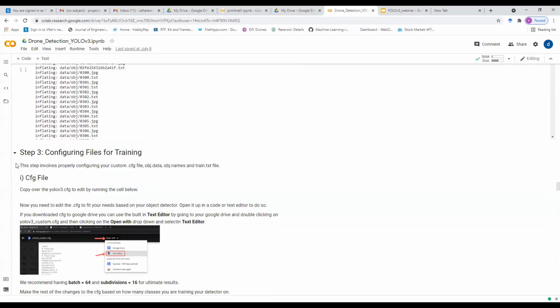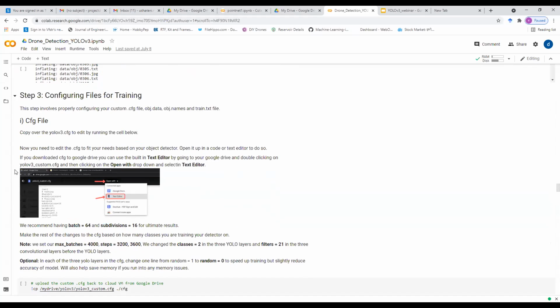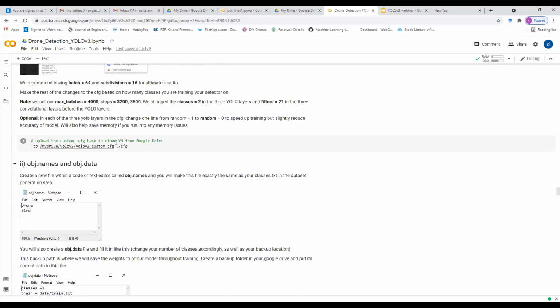So we have zipped all our images, uploaded them to Google Drive, and copied them to this virtual machine. This is how we'll modify our configuration file. We'll be changing classes and batch size or subdivisions accordingly. These are the width and height of our image, 416 cross 416 pixels. After modifying that CFG file, we'll rename it as YOLO v3 underscore custom, and we'll again copy it to our